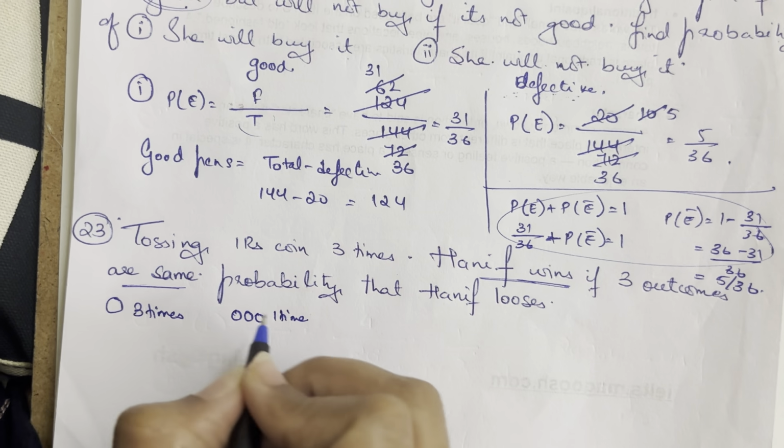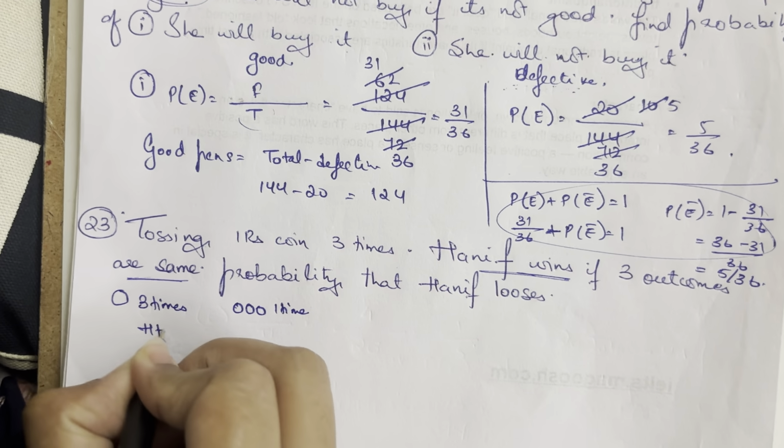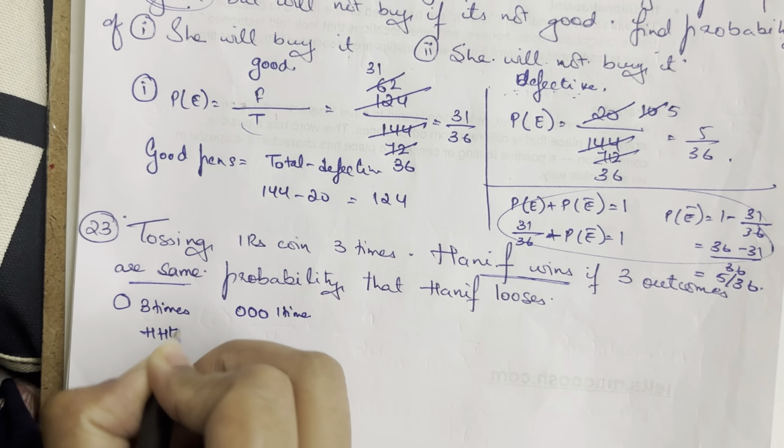If he gets heads, heads, heads, he's going to win, or tails, tails, tails, he's going to win. But for the rest of the others, he's going to lose. So Hanif wins, and we find the probability that he loses.